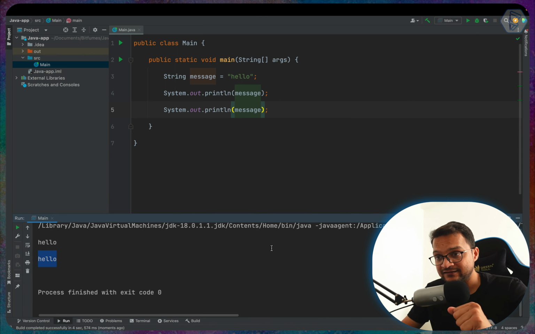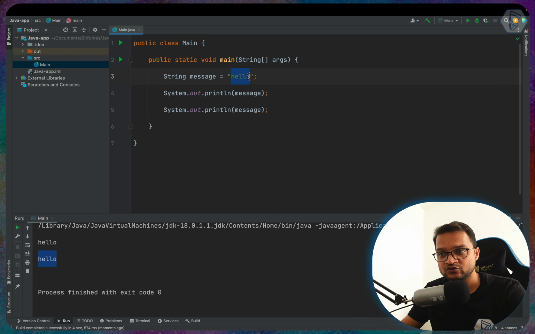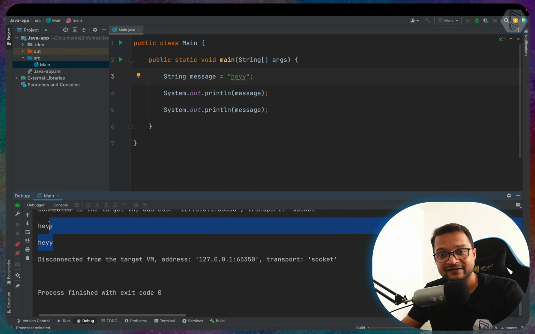That's really amazing, and it happened because of the variable. And now even if you use this variable 1000 times, you just need to change hello to hey, save this file, run the program, not debug, run the program, and you will see that hey is here.